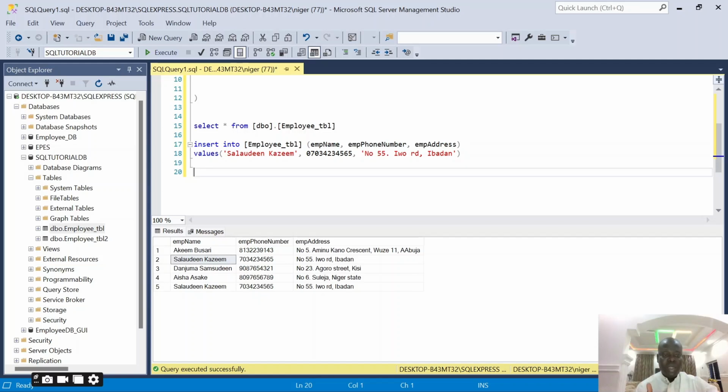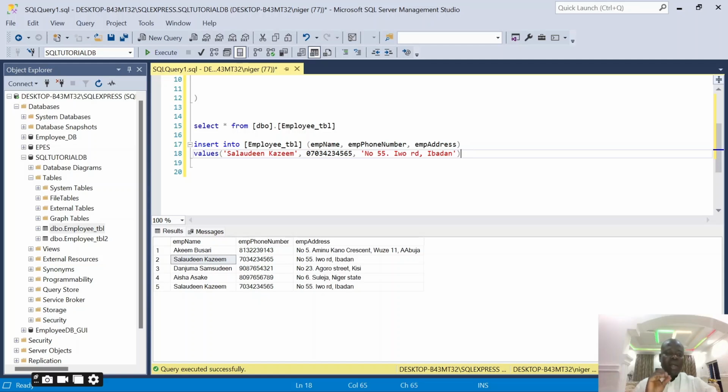I've also demonstrated how we can retrieve records from the table using the query, which is the select command, and how you can also fill records in the table using the GUI by right-clicking on the table and selecting edit top rows. We have also demonstrated how to insert records, a single record and multiple records at the same time, using a single line of query into the tables. We've also seen that. So how do I now add a record to my table without using a query, when I want to use the GUI? That's what we're going to demonstrate.